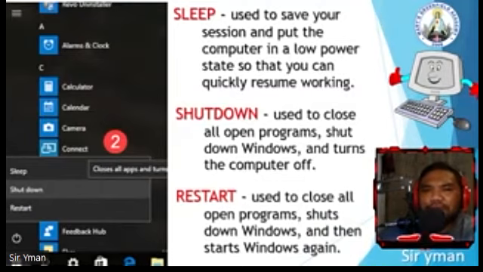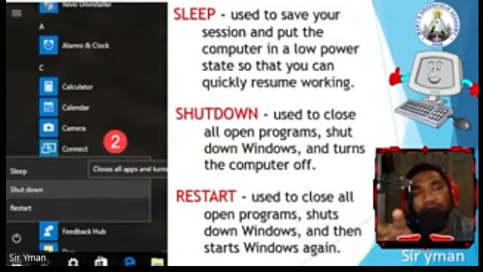Restart is actually, the other term for this one is reboot. R-E-B-O-O-T. Reboot. So kapag restart naman, it is used to close all the open programs. It's going to shut down the Windows and then start the Windows again. So yung pagkakaiba ng shutdown and restart, yung kanilang similarity, no?